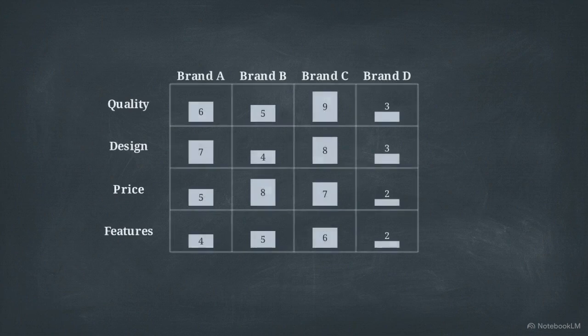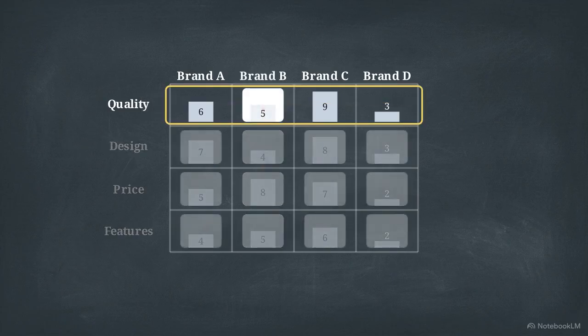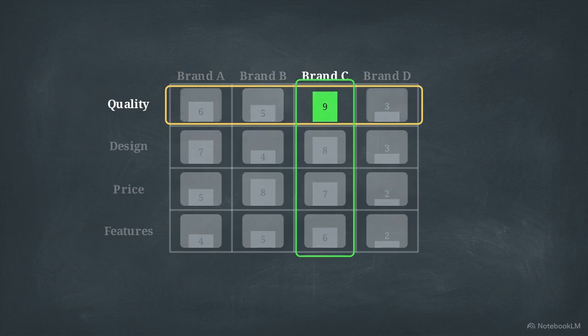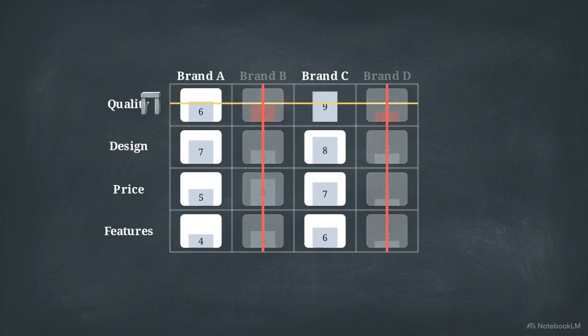These operate as strict logic gates. A single failure eliminates an option entirely, and trade-offs are mathematically impossible. In this matrix, we see the lexicographic strategy. The consumer isolates the single most important attribute. The brand with the highest score in that specific category wins instantly, and all other data points are completely ignored.